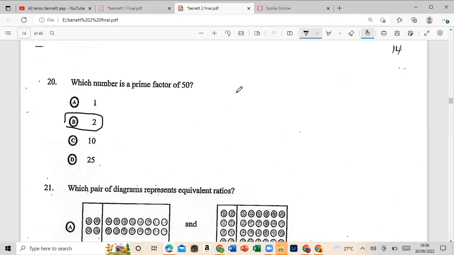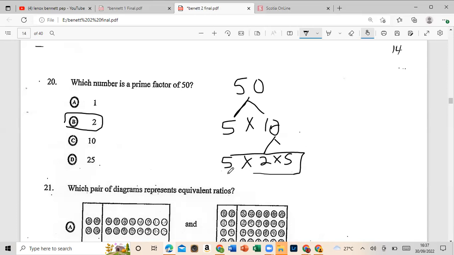Let's find the prime factorization of 50. I will go 5 times 10. That gives us 50, right? Remember, only prime numbers can make up the prime factorization of any composite number. All right, so now we say 2 times 5. So this will be the prime factorization of 50 overall. So it will be 2 times 5 times 5. This is our answer for the prime factorization.